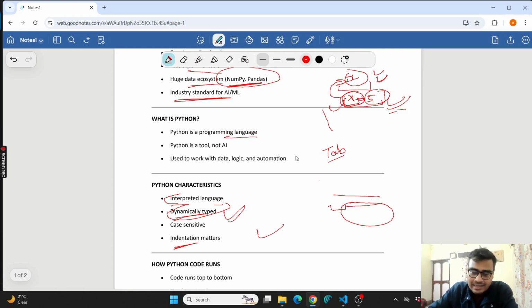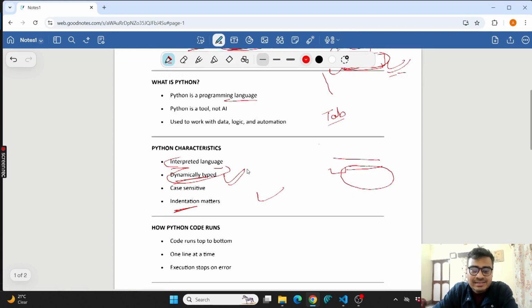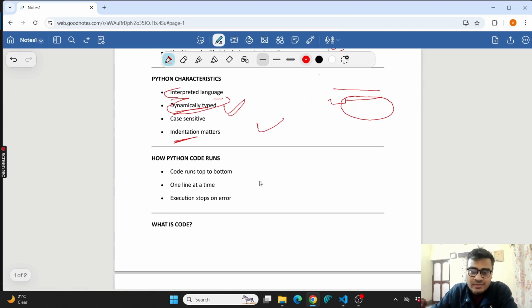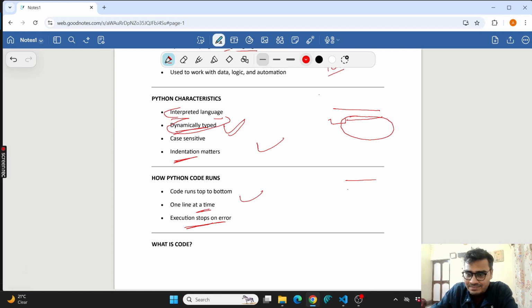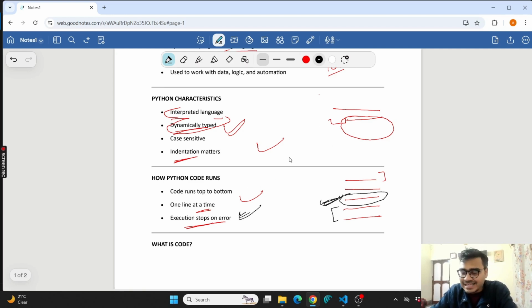Okay, fine. Next is how Python works. Here the code runs from top to bottom, one line at a time, and execution stops on error. One more thing about errors: suppose you have 5 lines, and the code starts running from the first line, and suppose it gets an error at the third line. It will not execute the fourth and fifth, it will stop there only. That is called execution stops on the error. Once it gets the error, it won't move forward.